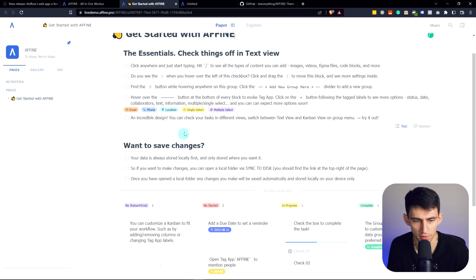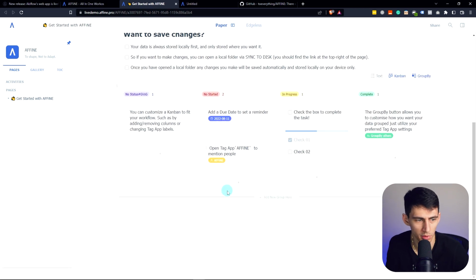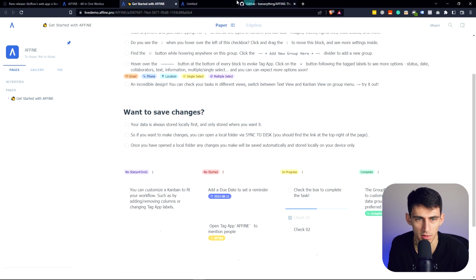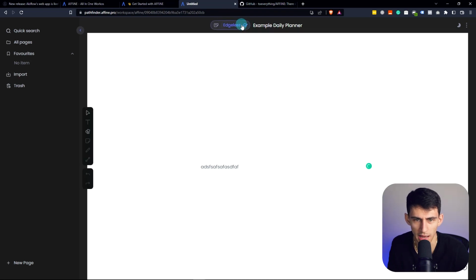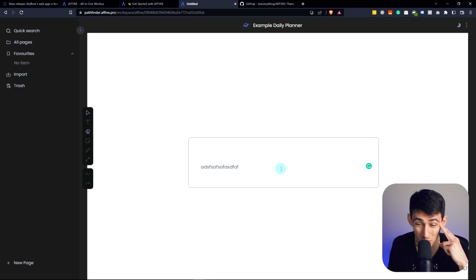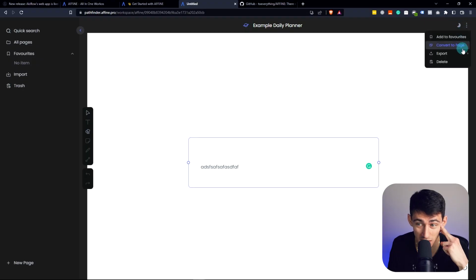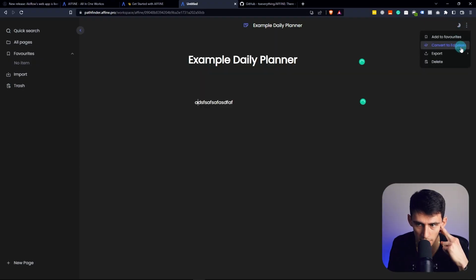But if I go into the pre-alpha, it's a completely different vibe. All right, well let's do the pre-alpha, I guess, because it seems like in the alpha you can do pages and stuff. Ooh, wait, what the heck just happened? Edgeless. Can I draw on stuff in here? Oh my God, they're going to try to make it so that you can change the view and have a whiteboard with the page, and have it be marked up or not marked up. That is a smart idea. That is actually one of the better ideas I've ever seen. Convert this to a page, yep. Convert to edgeless, yep. Add to favorites, that's an option.